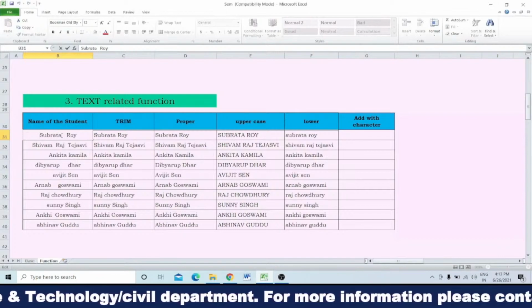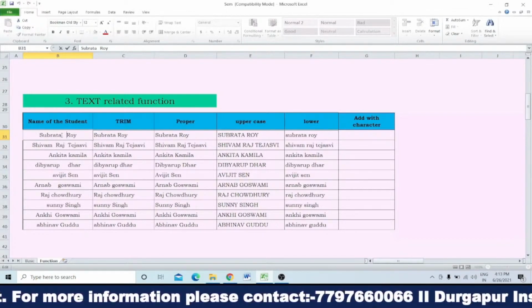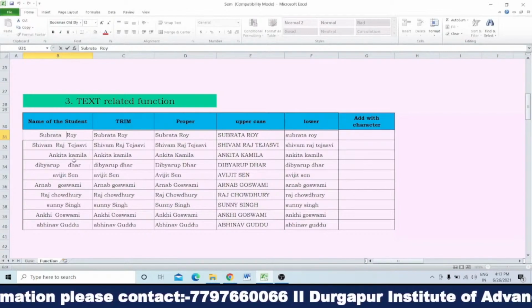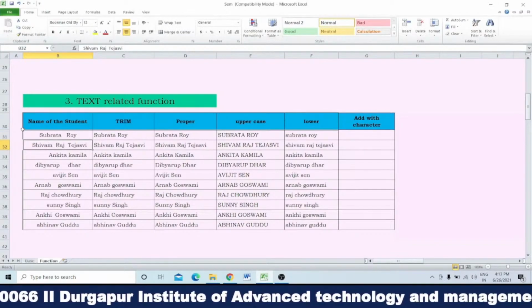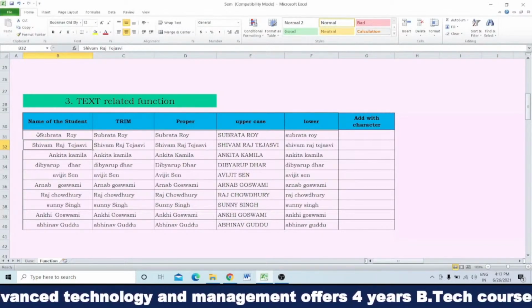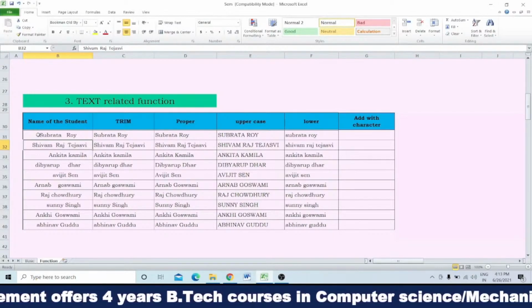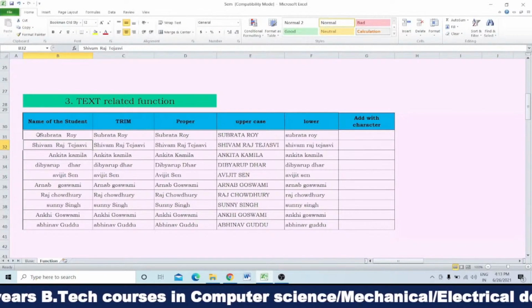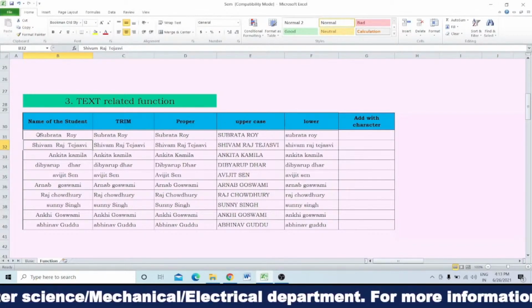Even in between Subroto and Roy, more than one space is there. So that means it is not written in a proper way. If I want to remove the extra spaces, the function by which you remove them is called trim. So I will use the trim function to remove the extra spaces.